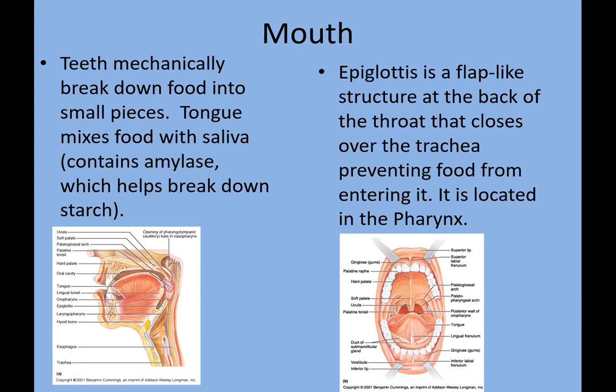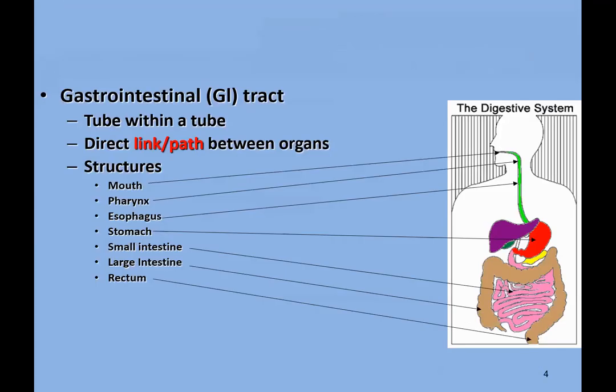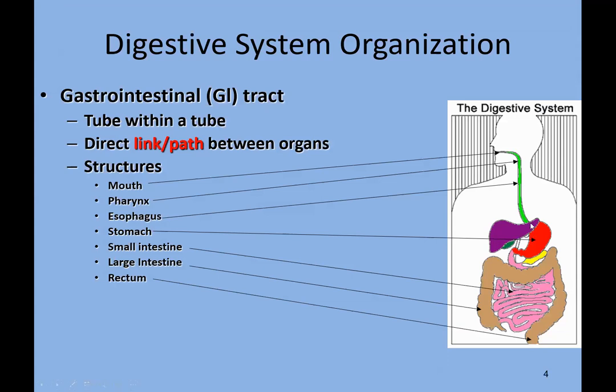Now, towards the second point, epiglottis. Epiglottis is a flap-like structure at the back of the throat that closes over the trachea, preventing food from entering it. It is located in the pharynx. I've told you earlier as well that the pharynx is a common pathway for food and air. One tube is the esophagus and behind it there is the trachea, the pathway for air.